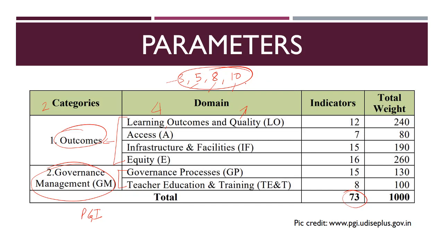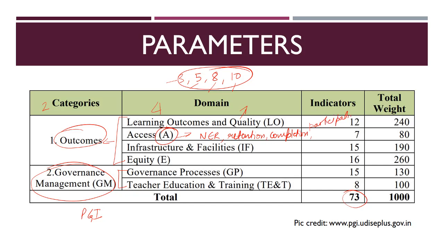The second major domain is access. If we are talking about access, then here measurement is done on the basis of net enrollment ratio, the retention rate, that how many children are retained over the education system, the completion rate of education, which refers to how many students complete all of their classes, and then participation.